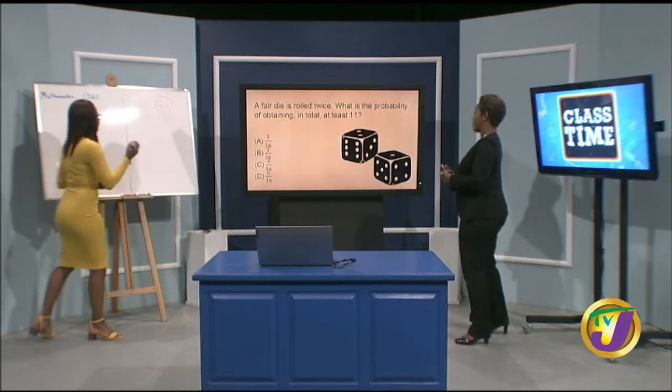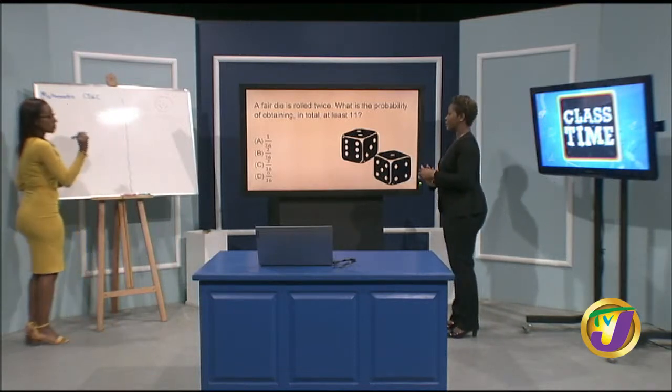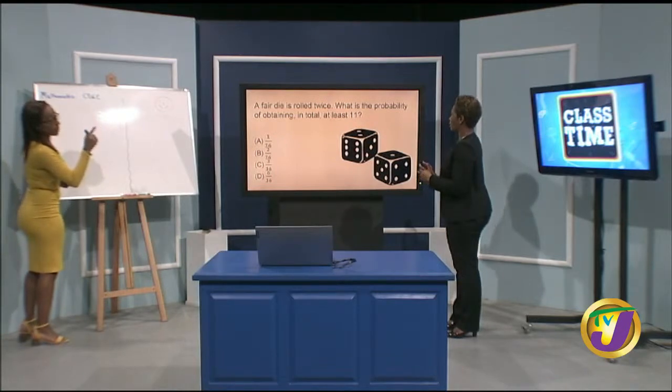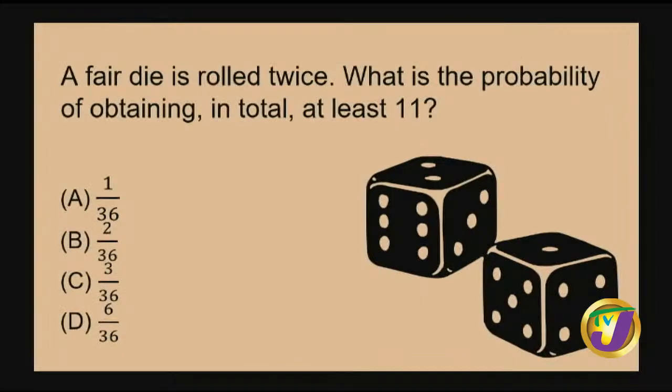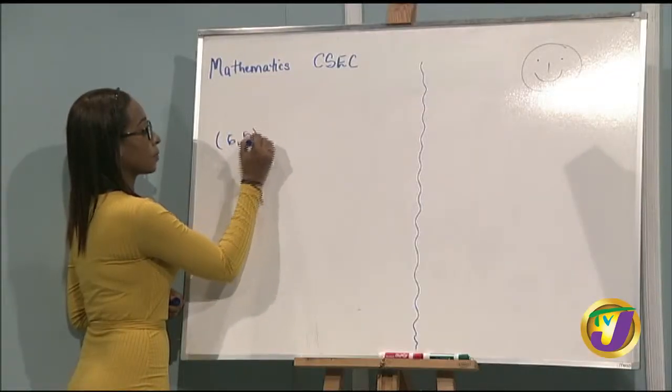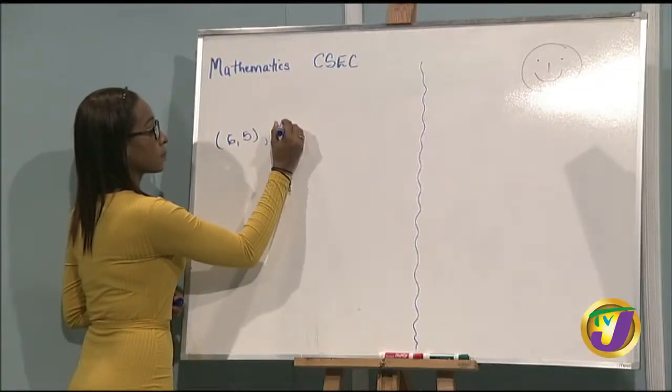All right. So what is the probability of obtaining in total at least 11? Let's see what values would give us 11. The first die could drop on a 6, and the second would have to be 5. That would give us 11. At least means that it can be greater than 11 too.